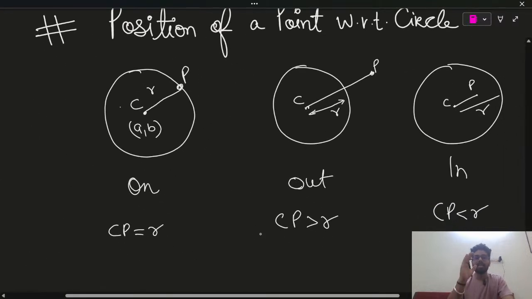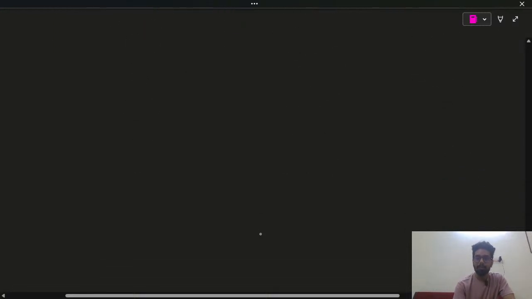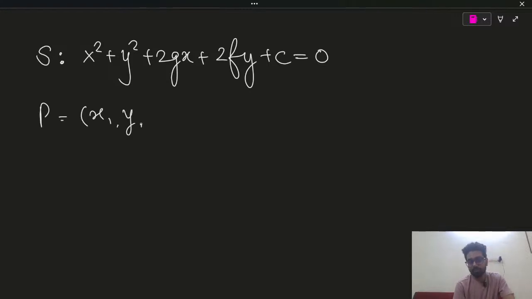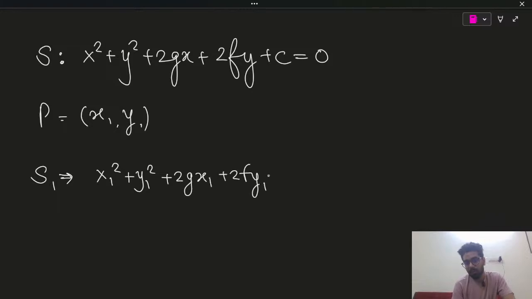Now I am writing the direct conclusion. Let's say the equation of the circle is x square plus y square plus 2gx plus 2fy plus c is equal to 0, and the point is x1 comma y1. Let's say S1 is equal to x1 square plus y1 square plus 2gx1 plus 2fy1 plus c.